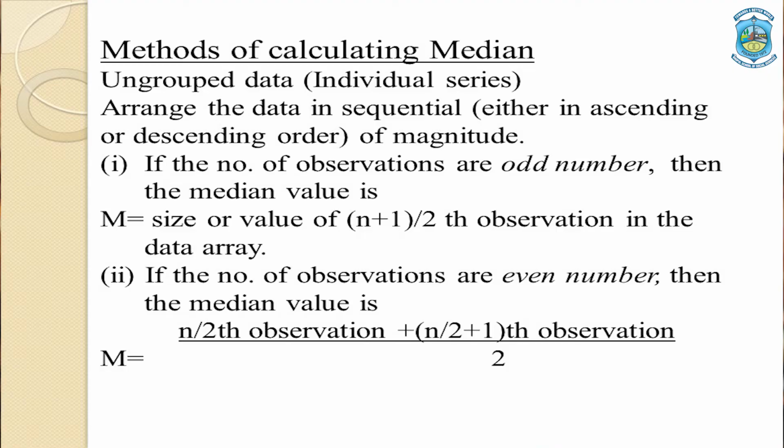Whereas for an even number of observations, for example, if we have 12 observations, 12 plus 1 will be 13, divided by 2 will be 6.5. There is no such position in fraction. So, for eliminating the fractional values, the formula is changed. In that case, the formula will be the (n by 2)th observation plus the (n by 2 plus 1)th observation, divided by 2. It is just the arithmetic mean of the two central values. Since we have an even number of observations, we do not have a single value in the middle, we have two middle values. So, we calculate the average of these two middle values.